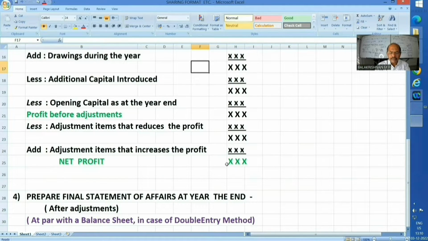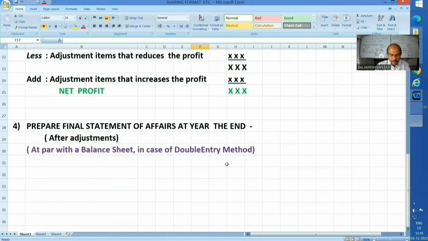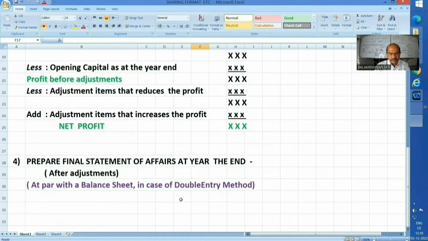However, he'll continue to maintain a final statement of affairs at the end, in the way it is done in the proper double entry method, a balance sheet. However, the balance sheet we did through journalizing, ledgerizing, trial balance, and like that. But here he'll come in this way and finally make it. Each adjustment will be shown in two places.